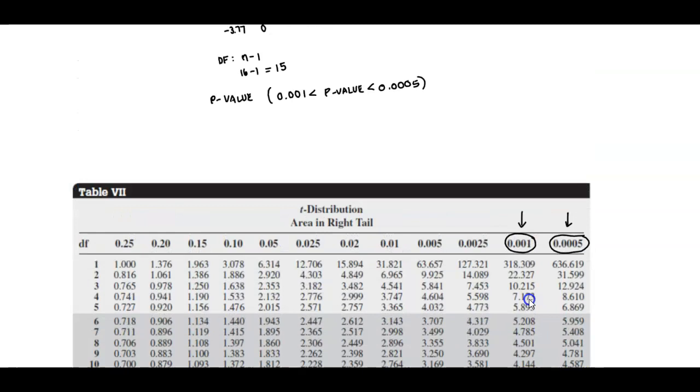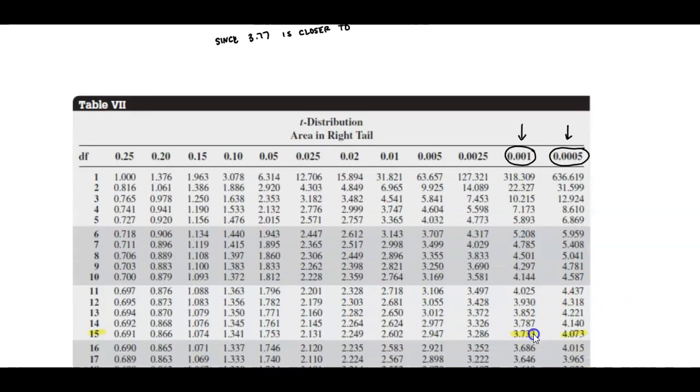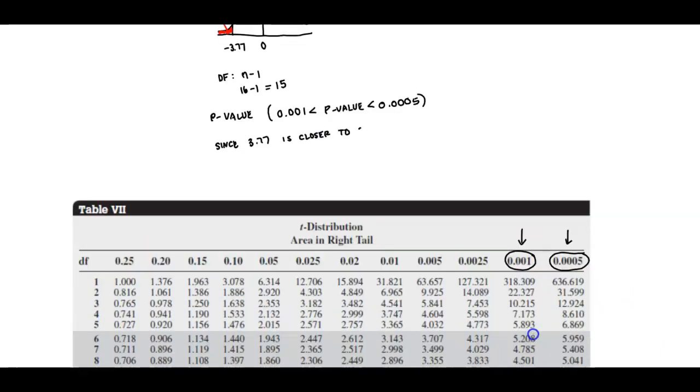So, since we know that 3.77 is closer to, in this case here, 3.733, then we're going to say that the p-value is then equal to 0.001. So therefore, there is the p-value.